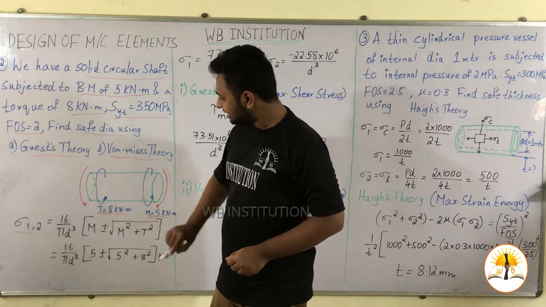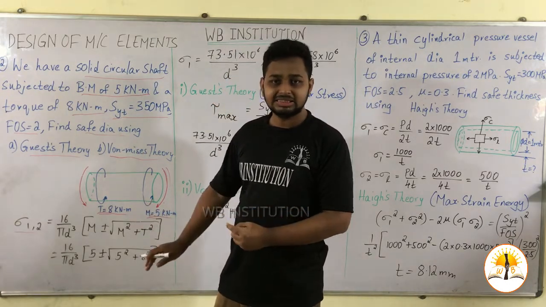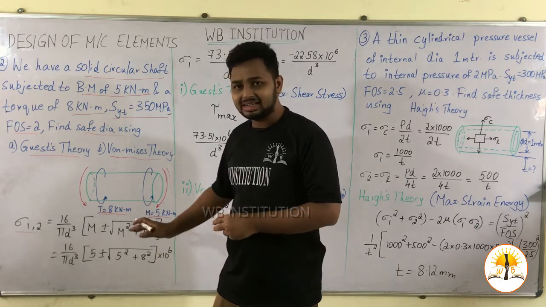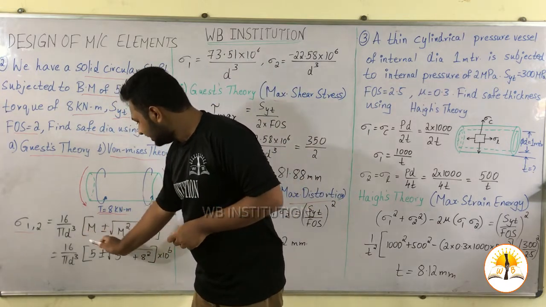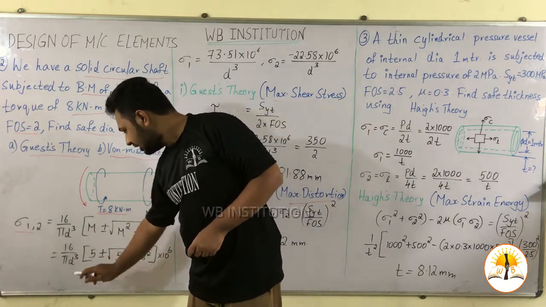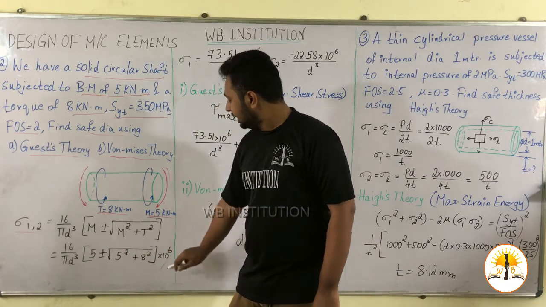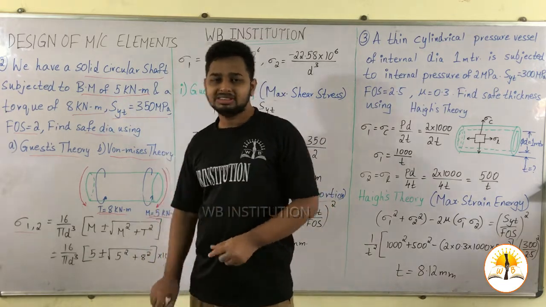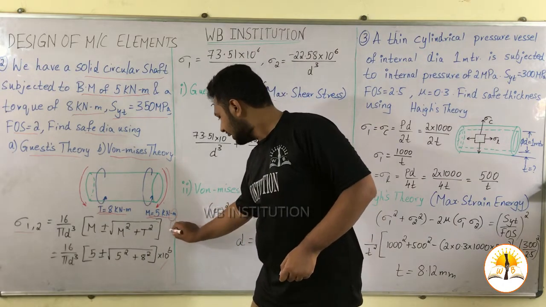Using this formula we have to calculate the principal stresses, the first step in calculating the safe design. By substituting these values, we get the equation: 16 by pi d cube into 5 plus root of 5 square plus 8 square, into 10 power 6. What is 10 power 6? That is nothing but the unit conversion from meter to mm.